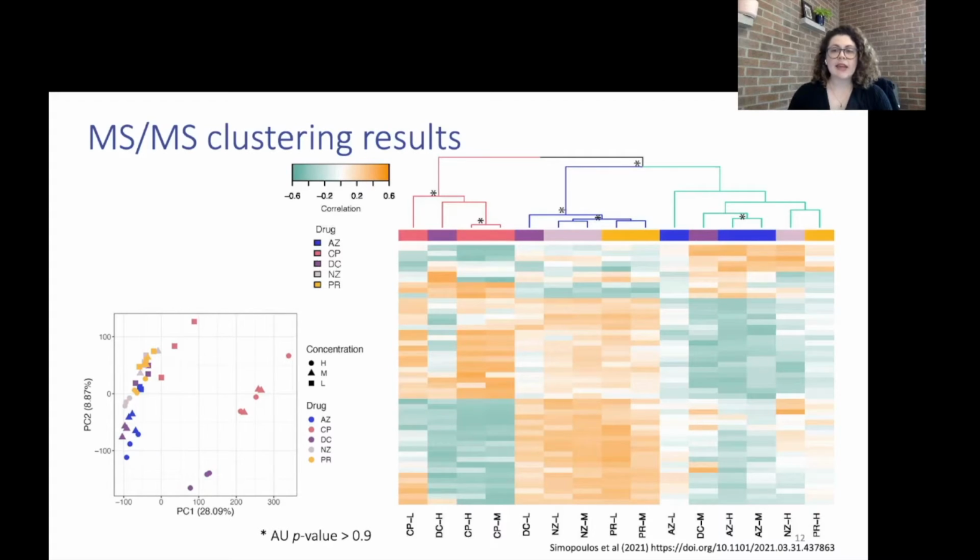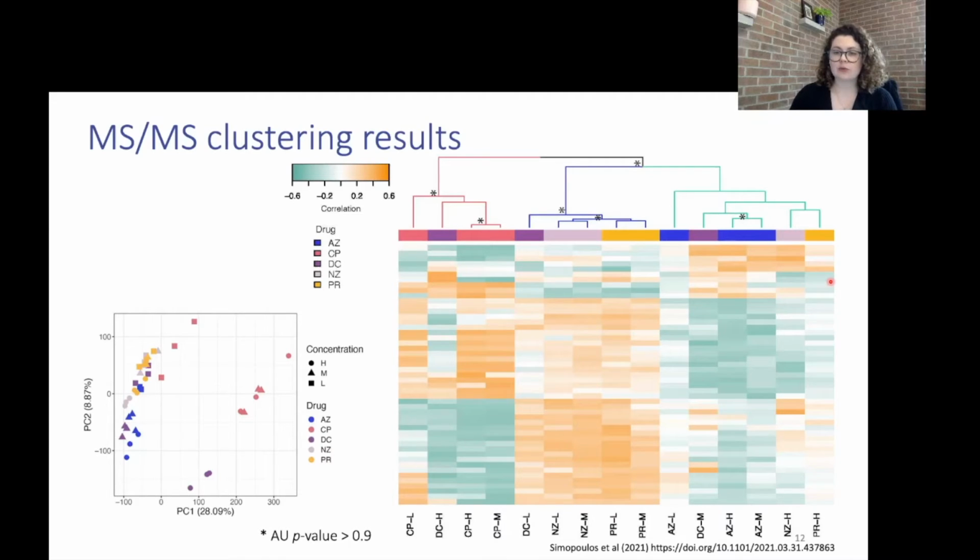On the left is a PCA biplot that demonstrates the discriminative ability of tandem mass spectrometry. The right heat map and accompanying dendrogram may be more interesting. The rows of the heat map describe the correlation coefficients of each peptide cluster to each drug treatment. This correlation information was used for the final hierarchical clustering of treatments, represented by the dendrogram up top. The stars represent robust clusters as identified by bootstrap analysis.